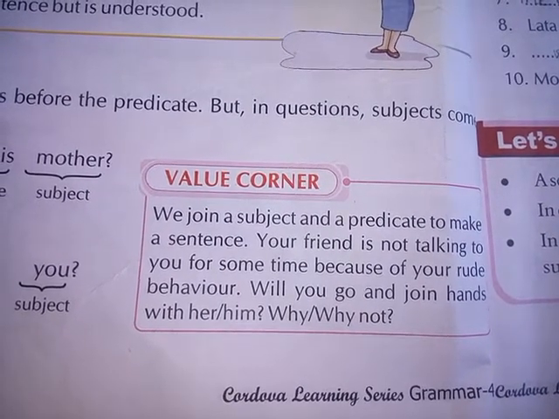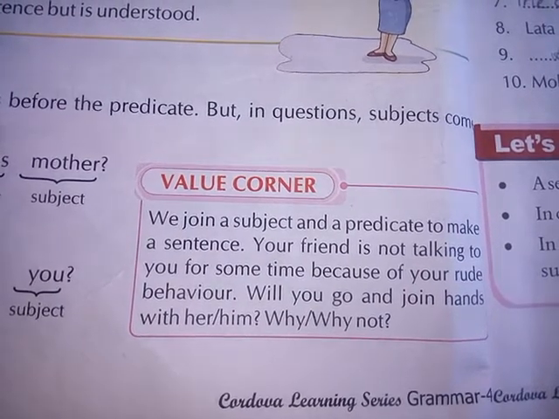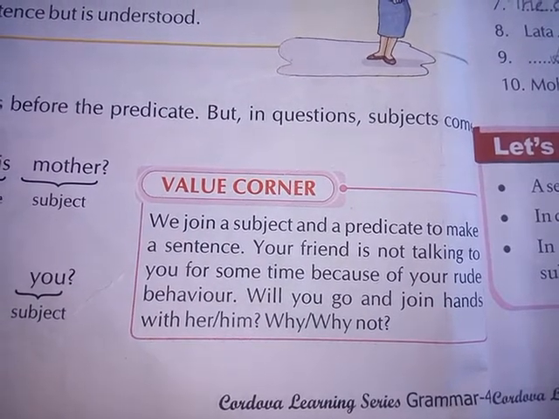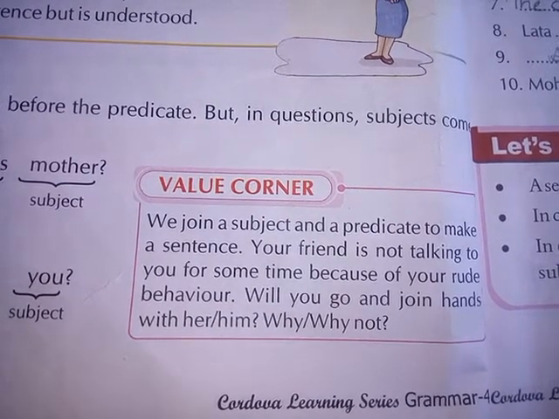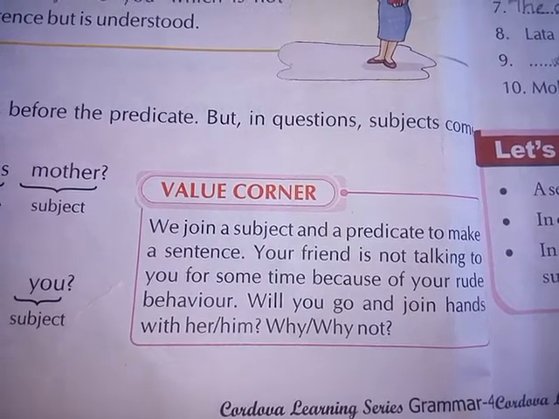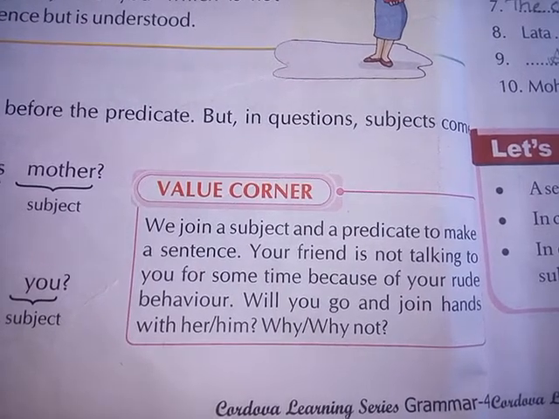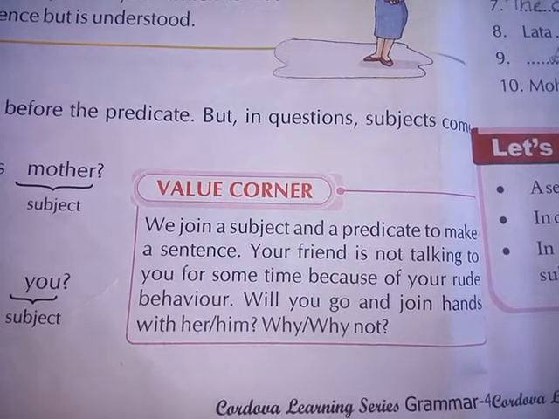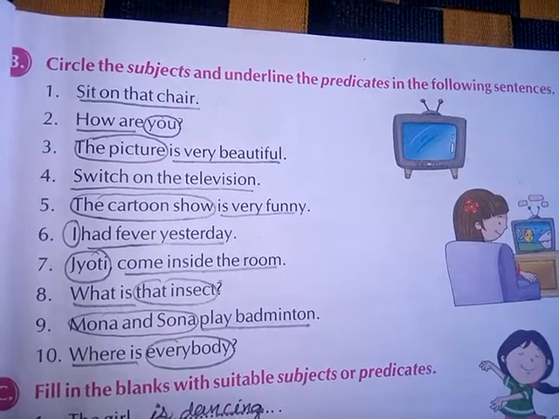We should talk politely, in a polite manner, with our friends. And if your behavior is very rude, then you have to join the hands and you should go with him or her and you should say at least sorry for the rude behavior and you should behave with them in a polite manner.